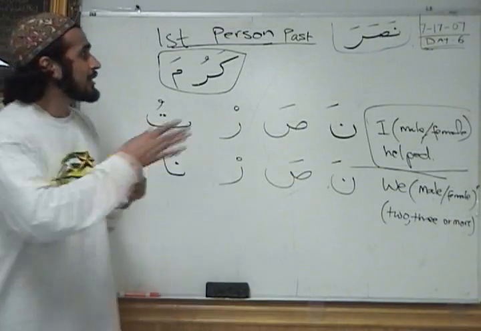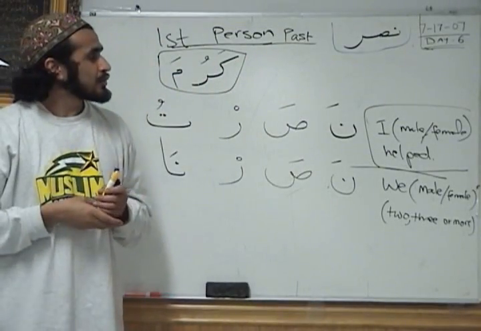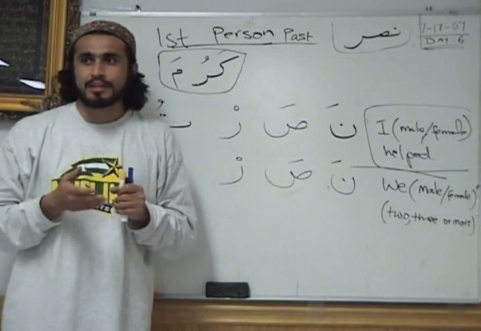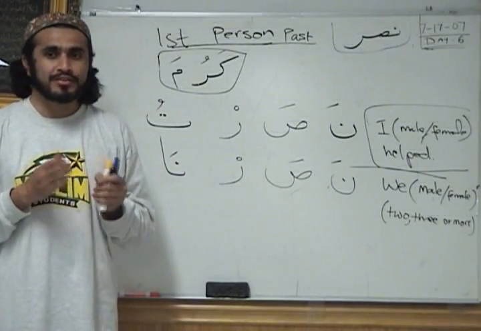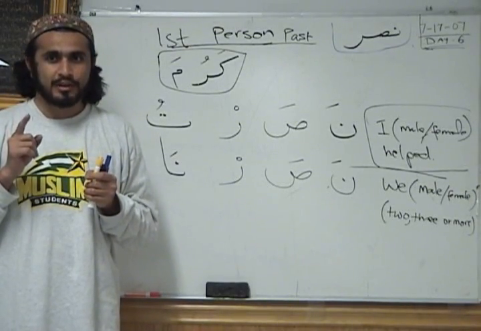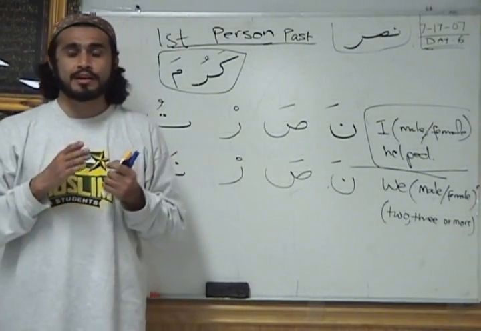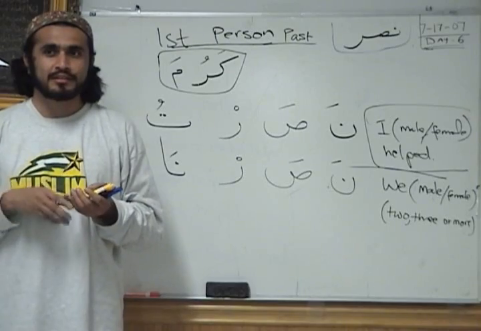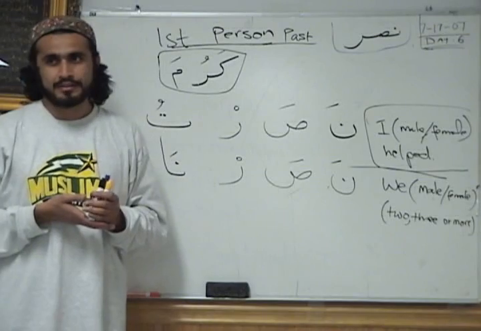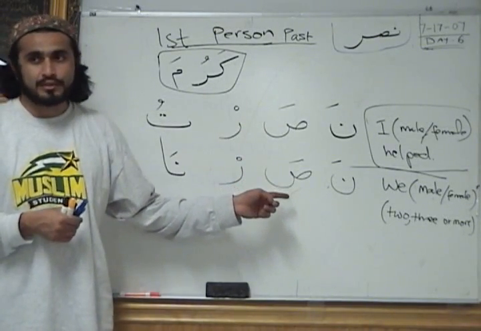If you see noon, sad, ra, and we're told that this root means to help, the possibilities are that it could be nasara, nasira, or nasura, but only one possibility is correct. It turns out nasara is the only correct one. How do we know? Dictionary. The Arabic language says that nasara is the correct one, the other two are not. So that's why this changes based on the fi'l that you're talking about.